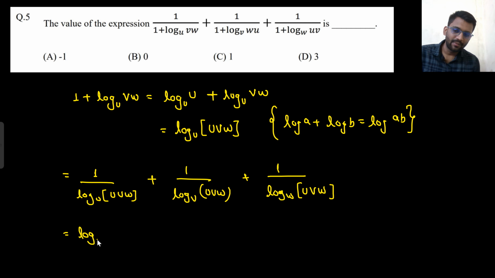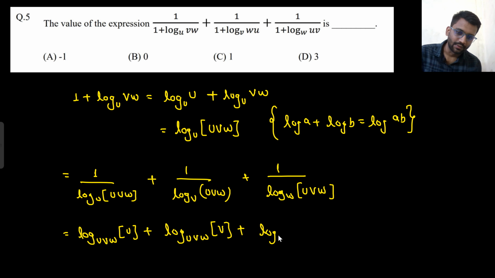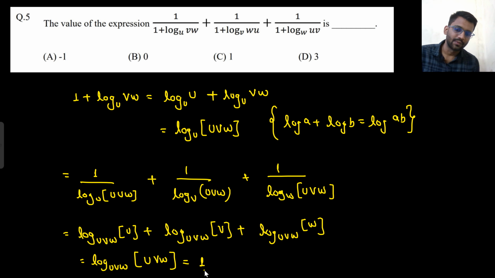The value in the bracket would come to the base and the value in the base would go to the bracket, plus log with the value in the bracket coming to the base, plus log base uvw of u, with the value in the base going to the bracket. Now this is log a plus log b plus log c, so it would become log base uvw of uvw, that would be equal to 1.